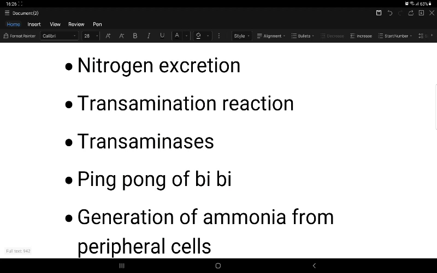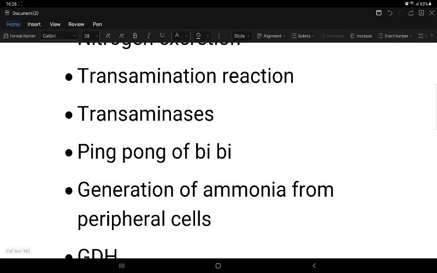Only the alpha amino group can take part in the transamination reaction, and the exception is the delta amino group of ornithine. What does ornithine give? Ornithine gives proline by transamination, by the action of delta aminotransferase. It is also a reversible reaction, and B6 is also required. Ornithine is a non-essential amino acid. Ornithine aminotransferase is present in the liver, kidney, retina, and brain.